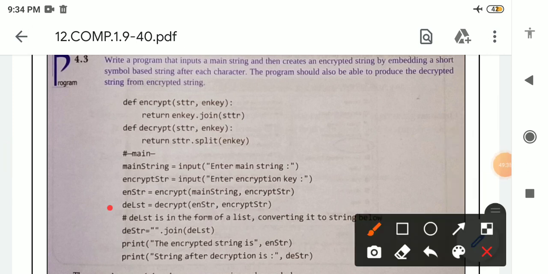Dlst is the name of variable, and see here, this is the name of function decrypt. This function is called, which means this is a function call. So dlst is a name of variable equal to decrypt. After that, enstr is an argument which is storing the encrypted part of the string. See here, this is enstr storing the encrypted string. After that, encrypt str is storing the symbol which is accepted from the user.